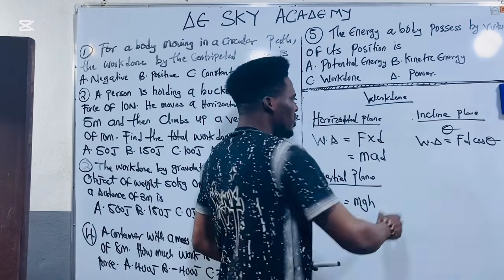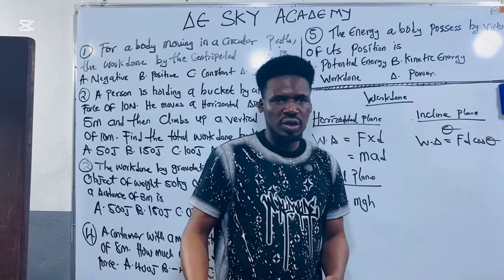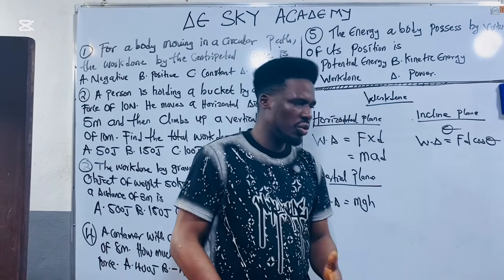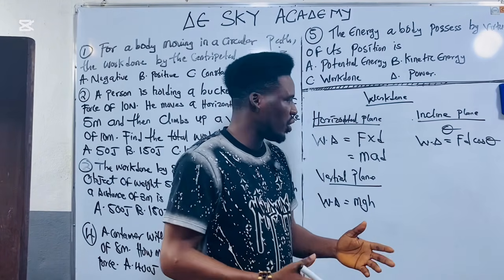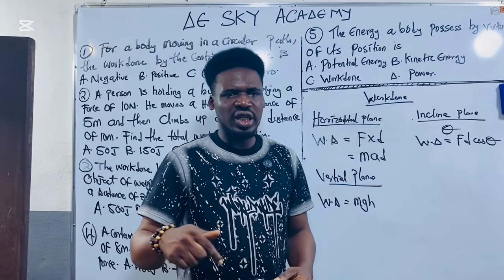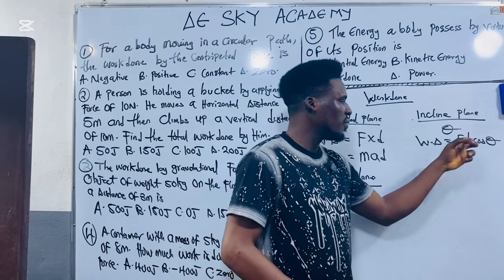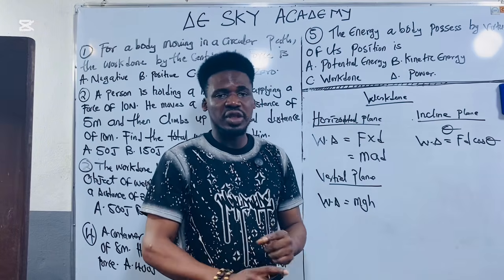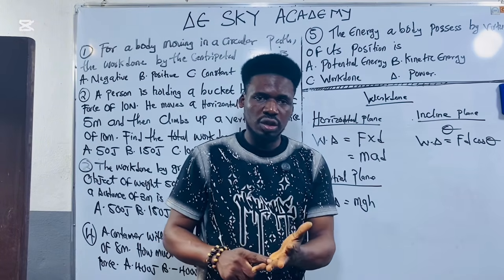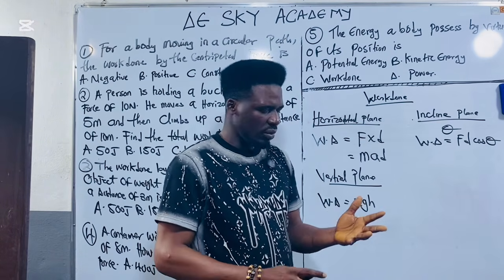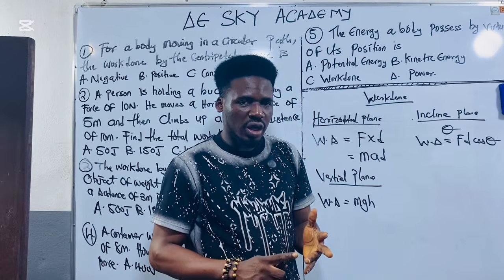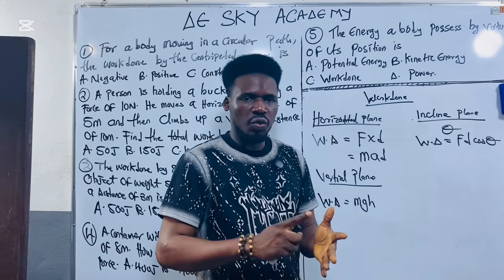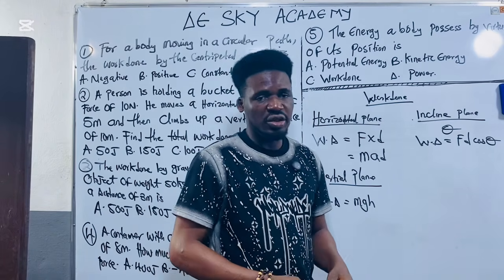Now, theta is an angle. The angle can range from 0 to 360 and all that. So depending on the angle that exists between the force and the distance, we have different types or classes of work. That means work can be positive, work can be negative, work can be zero, depending on the angle.